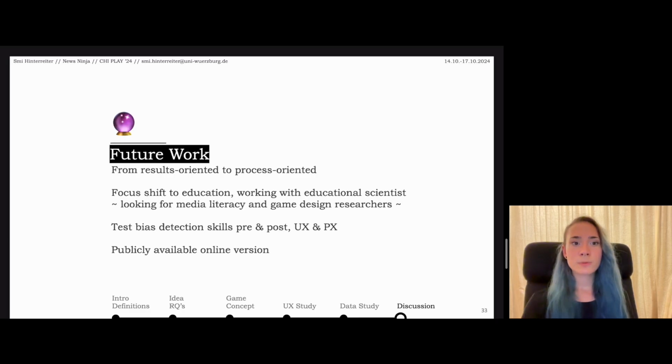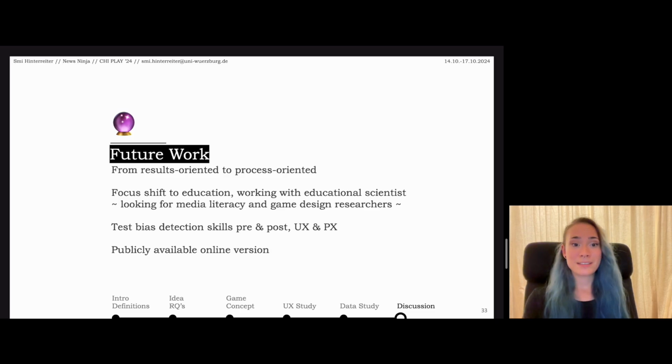In the future, we want to shift from a results-oriented to a process-oriented game design, meaning instead of rewarding agreement to reward interaction. And we also want to shift our focus more to education. We started working with an educational scientist, and we're always looking for media bias literacy and game design researchers here.